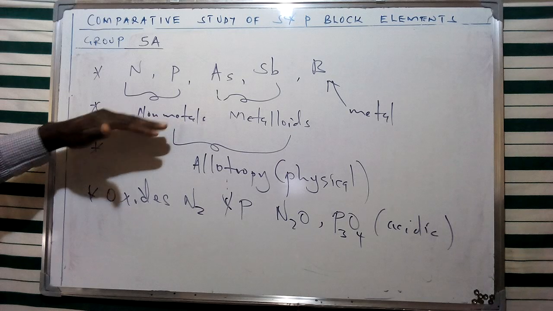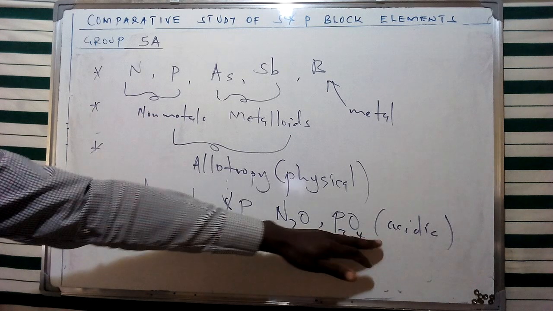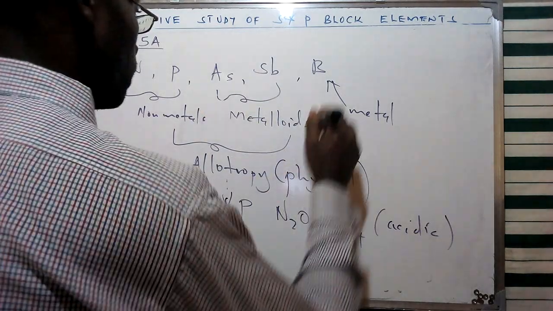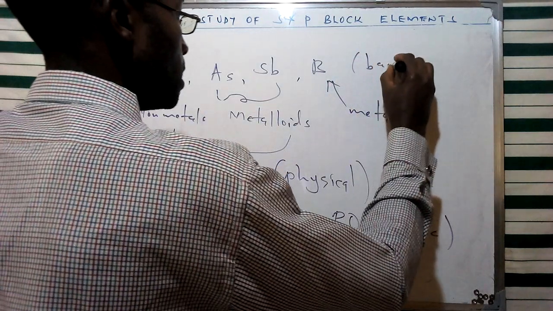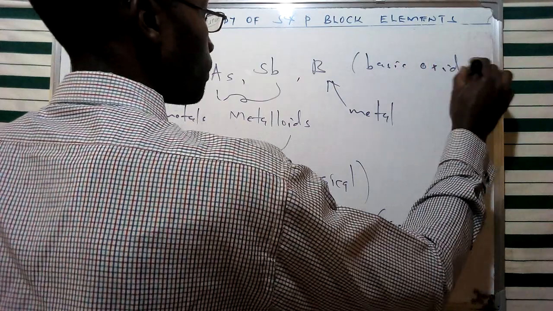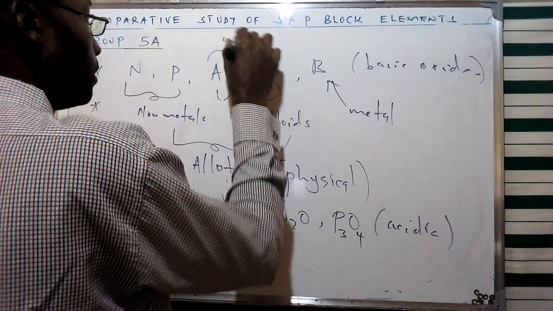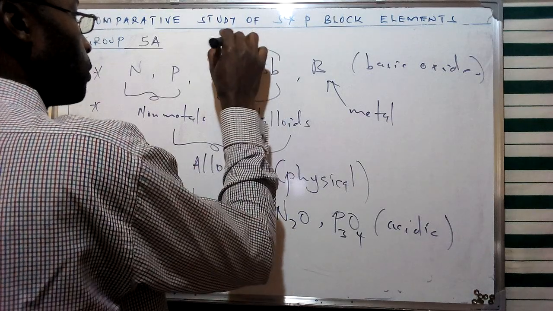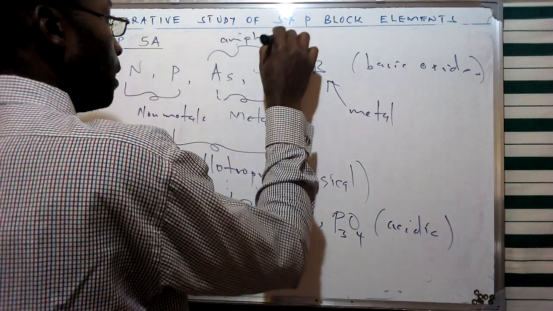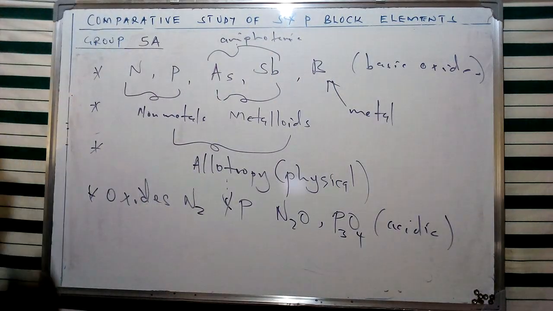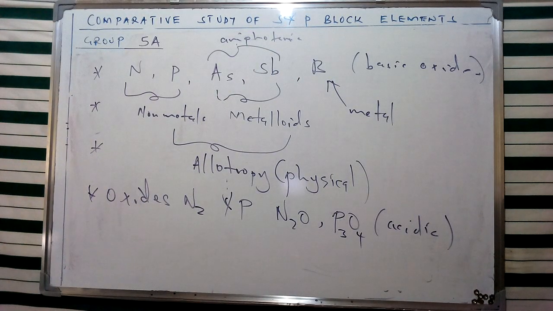Whereas the oxides of the first 2 are going to be acidic whenever they react with water. Now, bismuth oxide is going to be basic in nature, so this is a basic oxide. The 2 in the middle display amphoteric oxides, which means they have acidic and basic properties, where the first ones are acidic in nature in water.